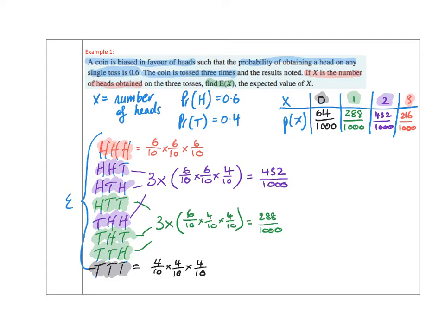But to answer the question itself, remembering E of x is equal to the sum of x times P of x.